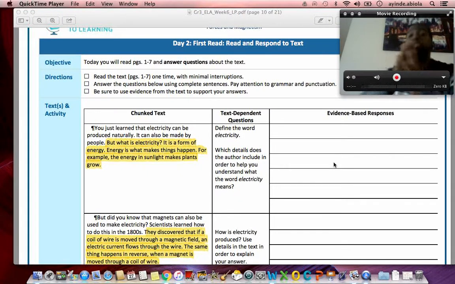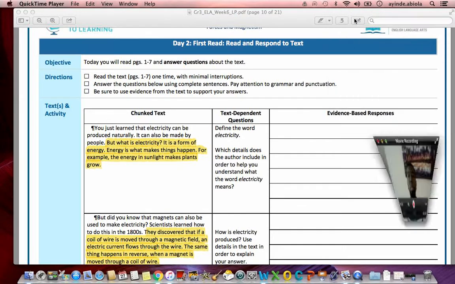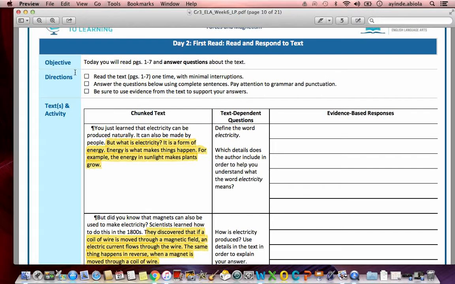Today we're going to be going over week 6, day 2. Just like last time, I'm going to read you all the directions. After I read the directions, I'm going to read the text. And finally, at the end, we'll come back and answer the question. Let me go ahead and get my face off of here, and we're going to begin right now.